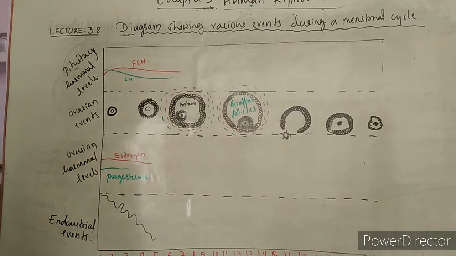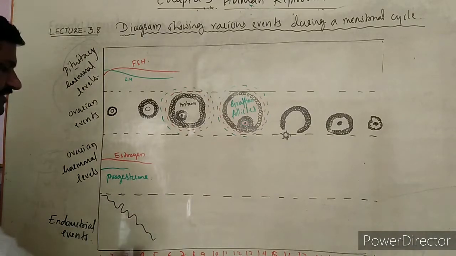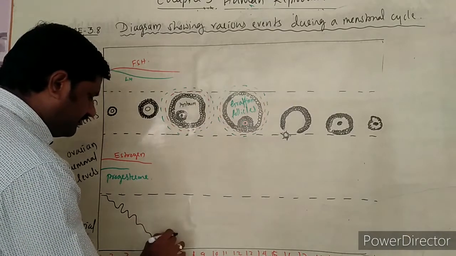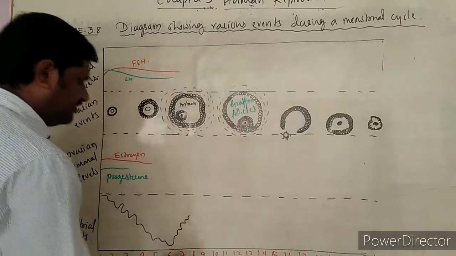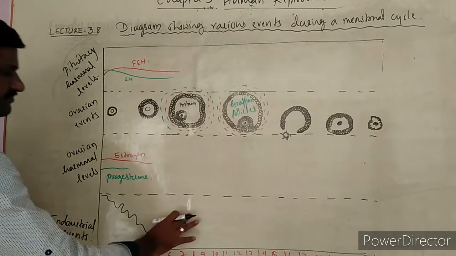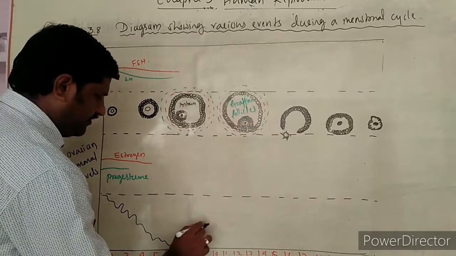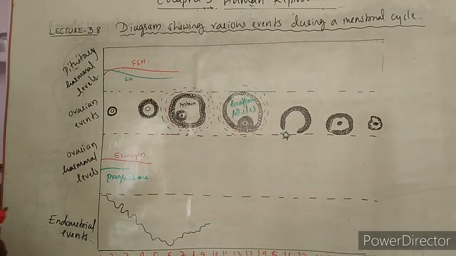The endometrial wall sheds over here, and a regeneration of the endometrial wall starts continuously. Gradually the improvement of the endometrial wall starts over here, right?